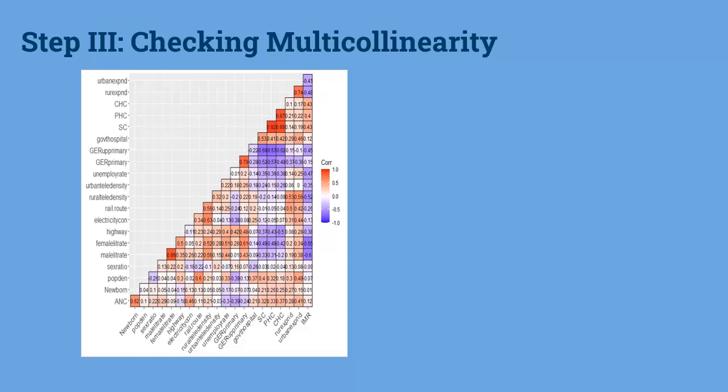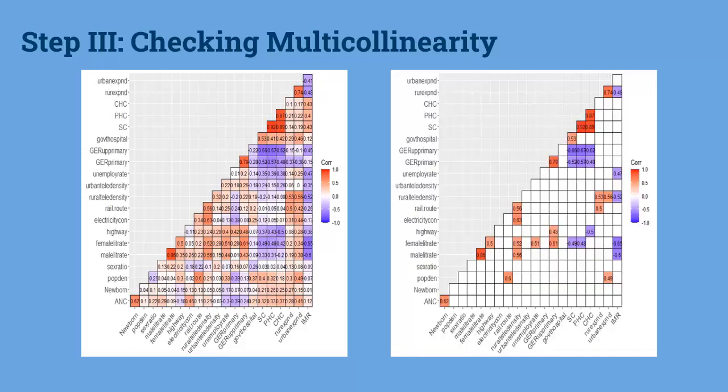We can remove SC and PHC. Also, JAR upper primary and JAR primary are highly correlated, but the first variable has a correlation coefficient of -0.45 with IMR compared to -0.15 for the latter one. So we can drop JAR primary. Similarly, we can drop male literate, urban expand, newborn by the same logic.